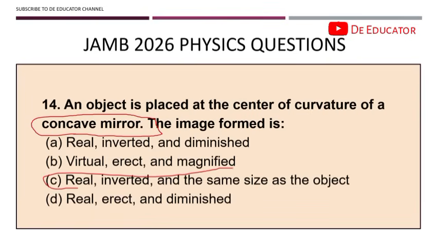All right, option C. Now, this question wants to be paraphrased. It will just tell you an object is placed at the center of curvature of a particular mirror. The image formed was real, inverted, and the same size as the object. What kind of mirror is that? You know it is concave. Okay, it's also important that you know for convex. Convex is the opposite of concave. So once you know for concave, you will know for convex as well.